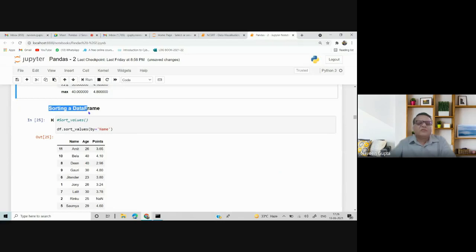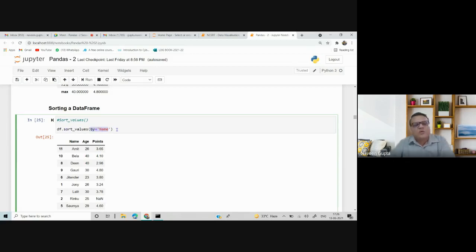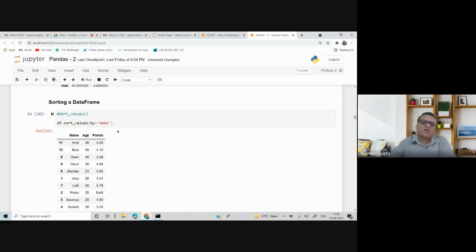Now, sorting a data frame. The third concept is sorting. Like we have an ORDER BY clause in MySQL, herein we can sort the values according to some data. The function is df.sort_values, with the column to sort by. So I have written df.sort_values with by equal to name. It will sort my complete data according to the name: Amit, Bela, Deen, Gauri, Jitinder, it's being sorted.